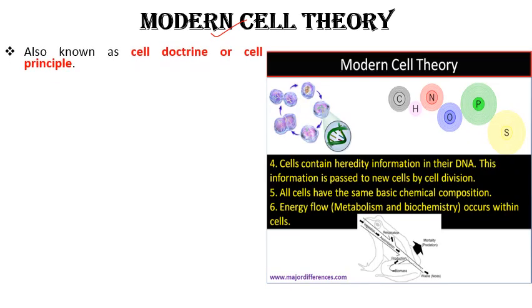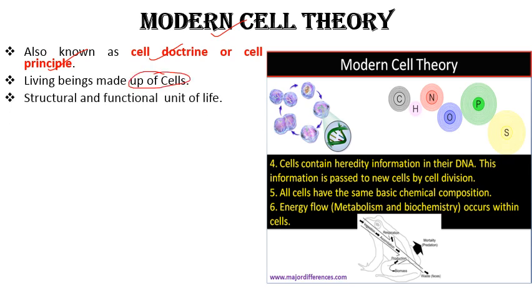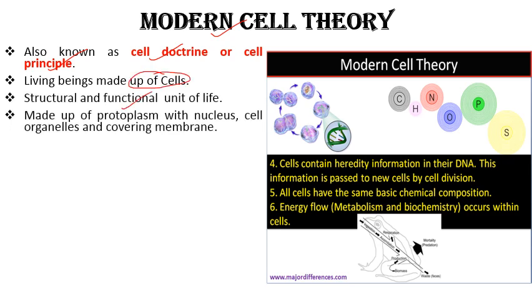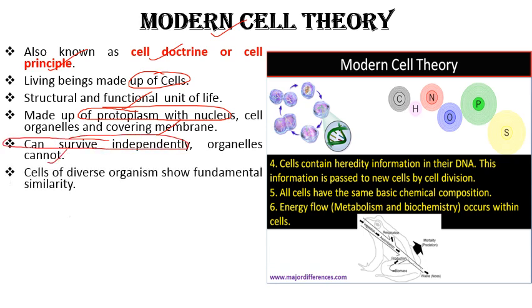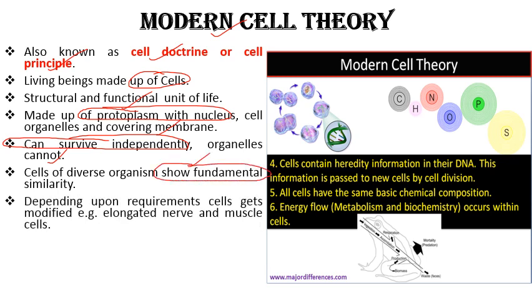Next comes modern cell theory, and this is also known as cell doctrine or cell principle. So living beings are made up of cells. Then cell is the structure and function of life, made up of protoplasm and nucleus, cell organelles and covering membranes. Cell can survive independently, but जो cell organelles हैं वो independently survive नहीं कर सकती हैं. Cells of diverse organisms show fundamental similarities in their physiology and biochemistry. Depending upon the requirement, cells get modified.